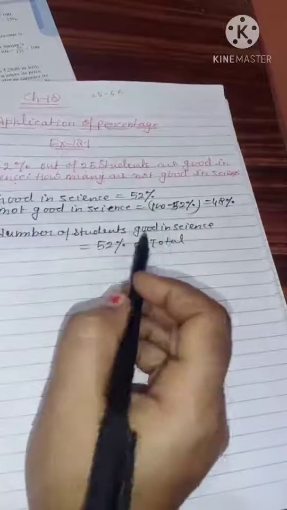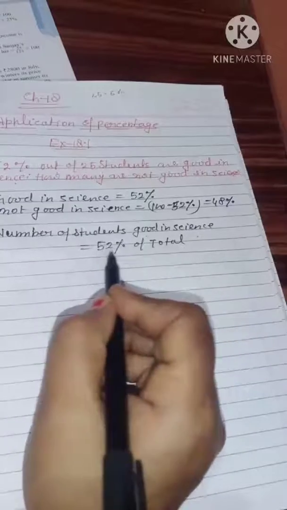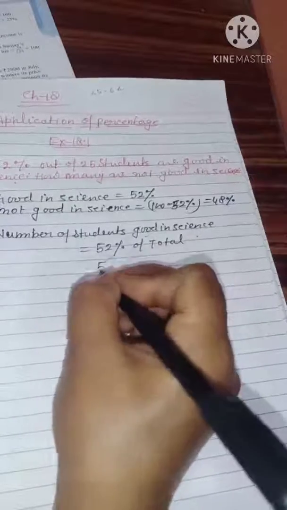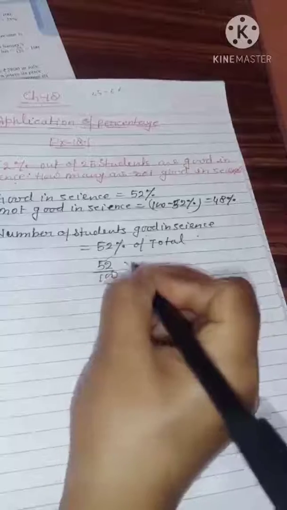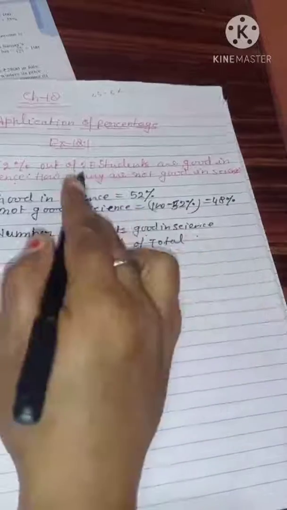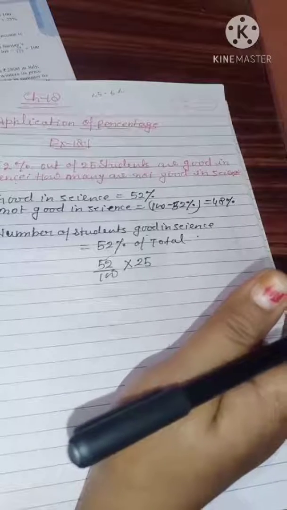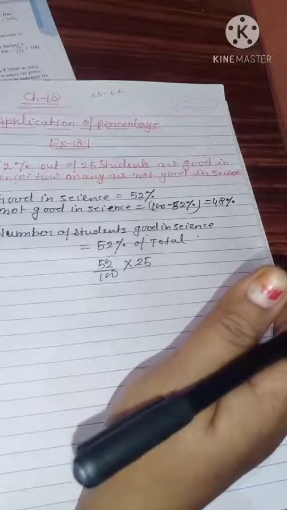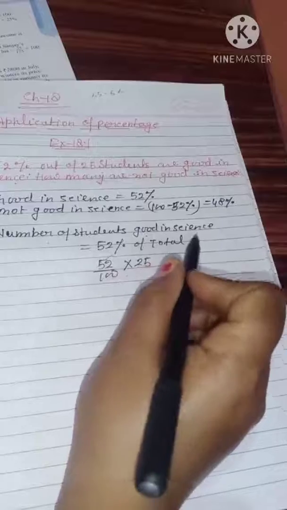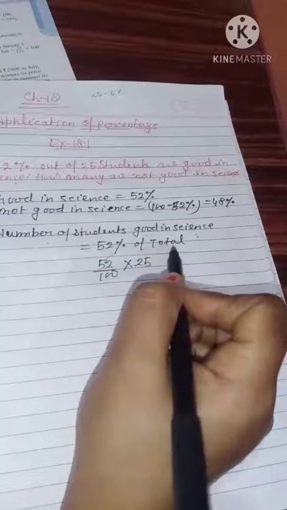This much of students are good in science. 52% means, beta, 52 upon 100. Of means multiply. Total means how many? 25. Have you understood or not? Maybe it will be clear to you now. Number of students good in science means 52% of total.